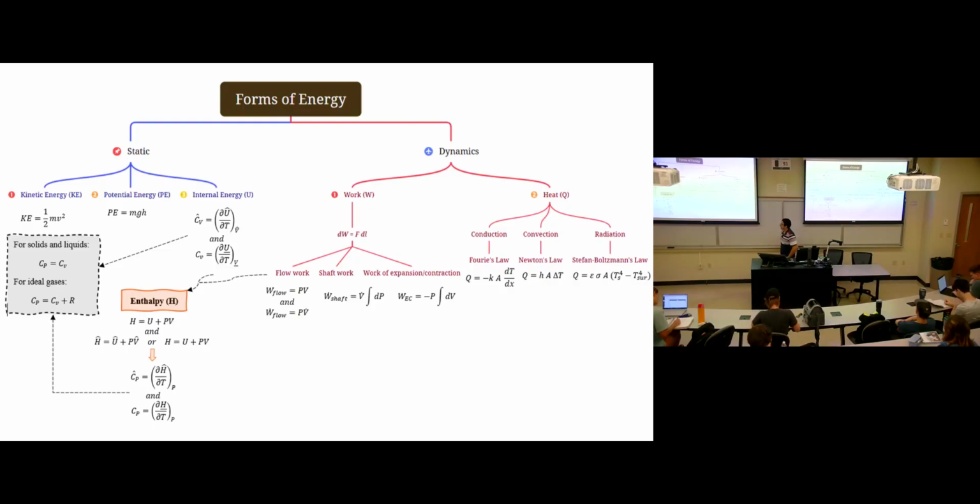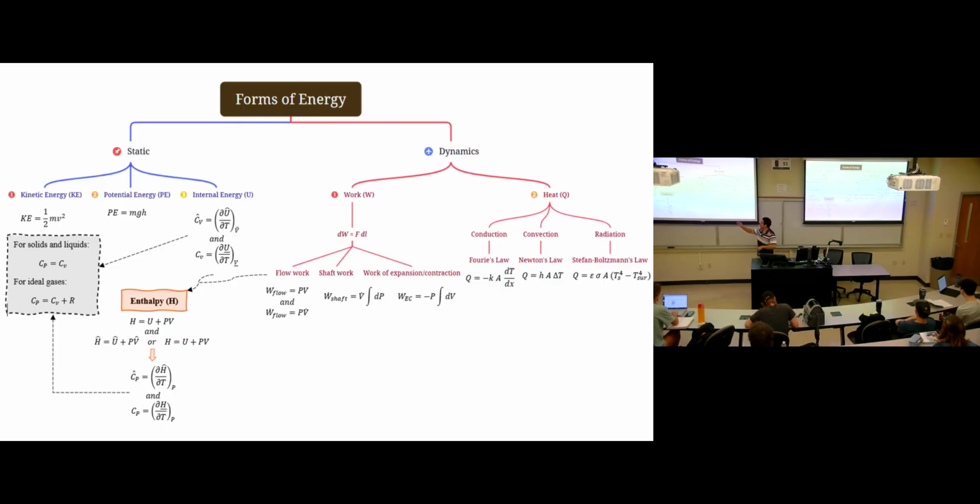This map here presents all the equations we have in chapter 1 and chapter 2, starting from the forms of energy. If you remember, we have static forms of energy: kinetic, potential, internal. Dynamic forms: work and heat. For heat, we have conduction, convection, radiation. You should know these equations from transport phenomena. If you are not familiar with them right now, this is fine, but these are the equations you can use to calculate Q based on the heat transfer mechanism.